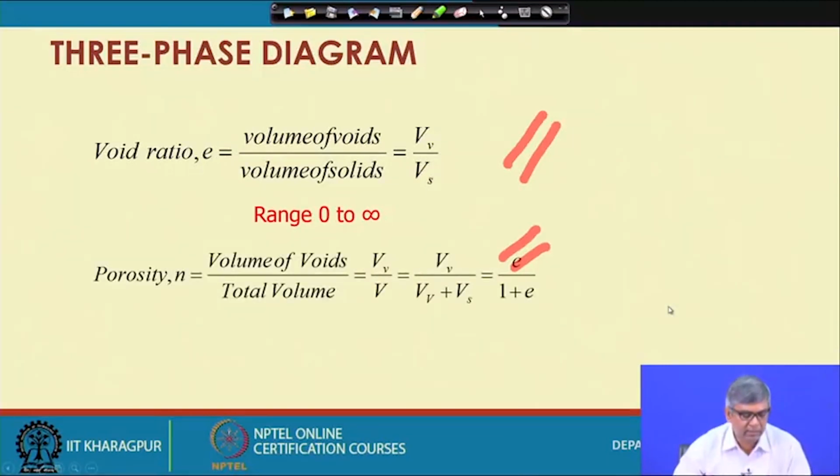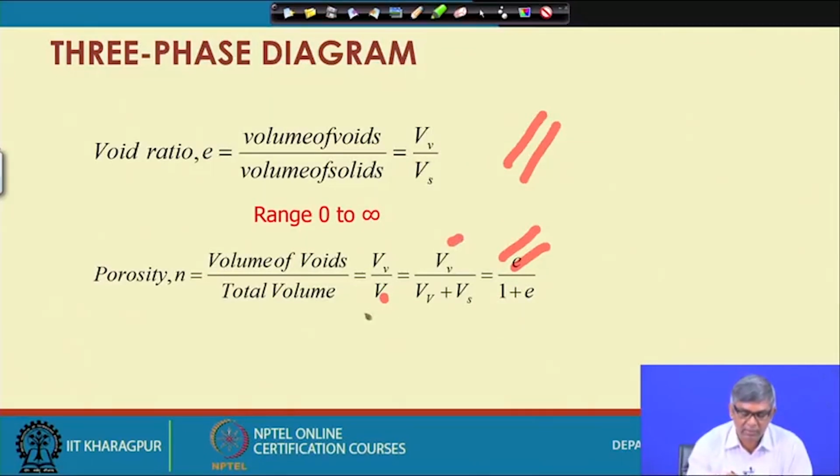Similarly, we can define another term, porosity, which is denoted as n, equal to volume of voids divided by total volume, which is Vv by V. There is a definite relationship between porosity and void ratio.